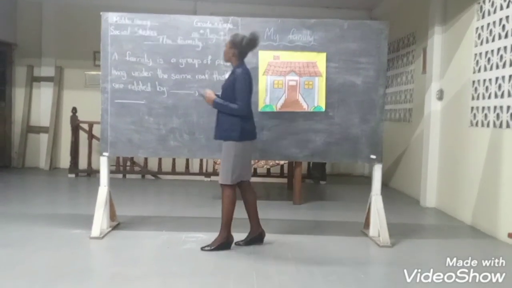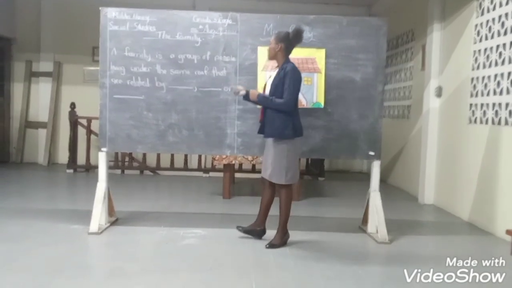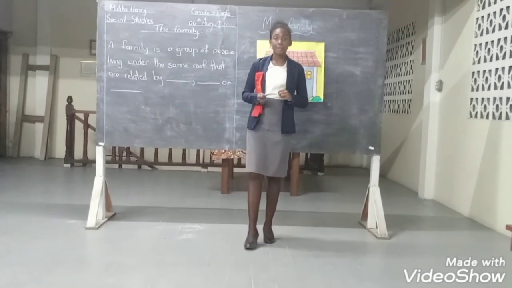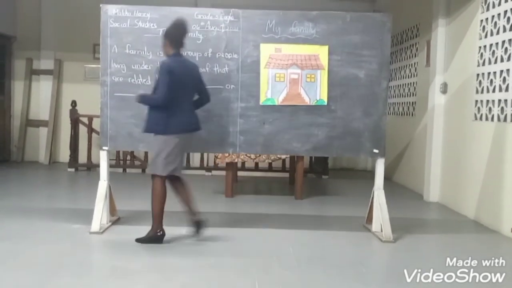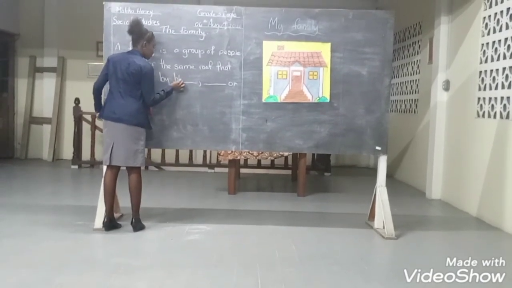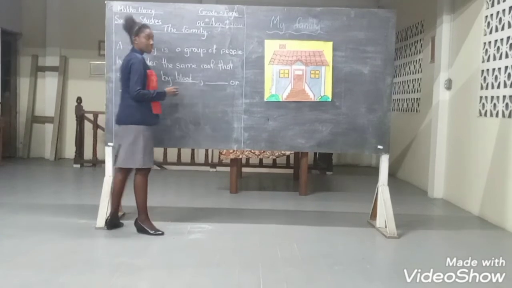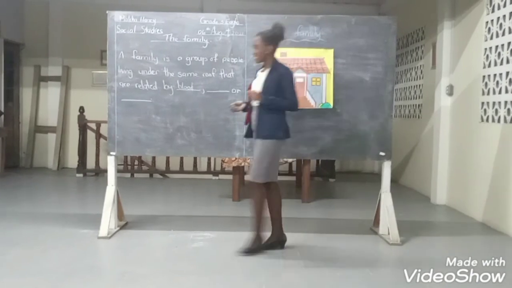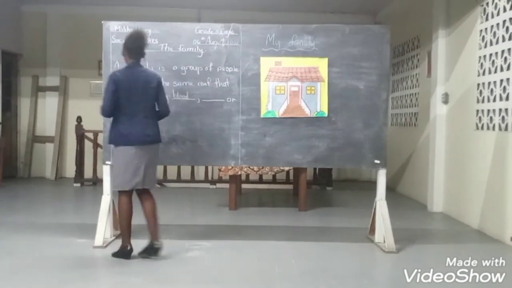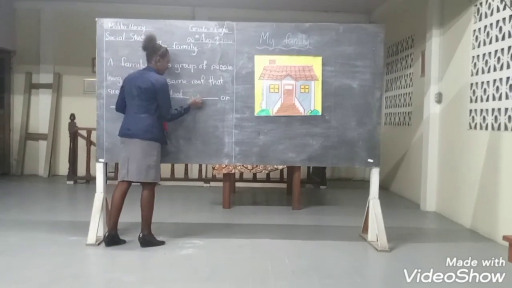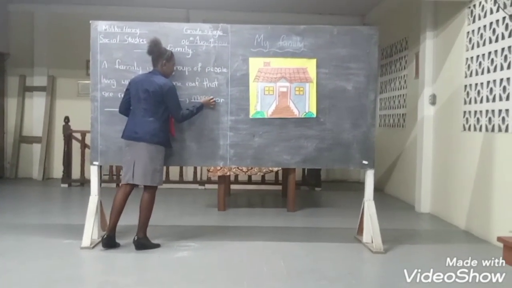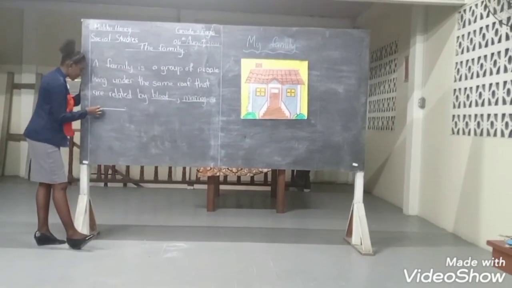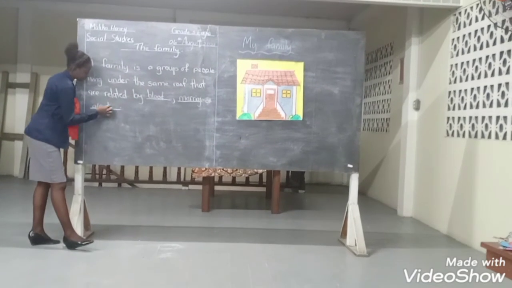So let's go. Let's read the question. A family is a group of people living under the same roof that are related by 1, 2, 3, go. Okay, Chanty Paul, very good. Did you hear what he said, Chanty Paul? Speak loudly. Okay, next. Very good. Give him a clap. Very good. Next, 1, 2, 3, go. Okay, Cindy, I see you. What do I have to put on this sign, Cindy? Are you sure? Yes, give her a clap. Okay, Sandy, what has to go here? Last but not least, very good.